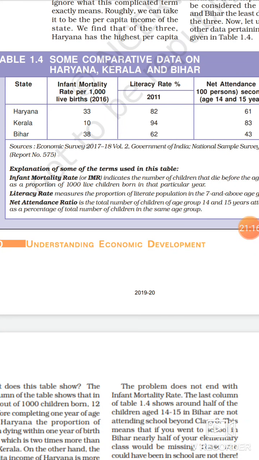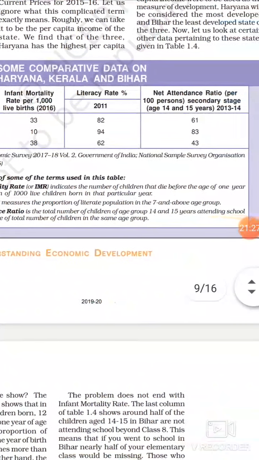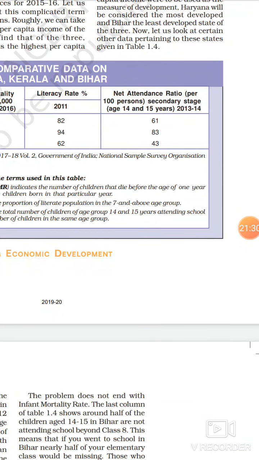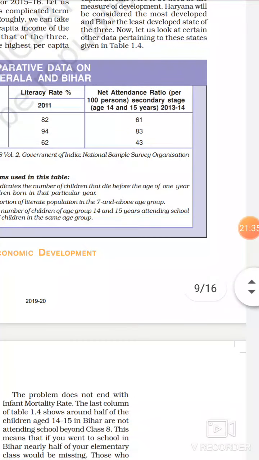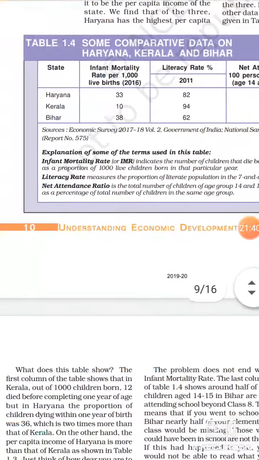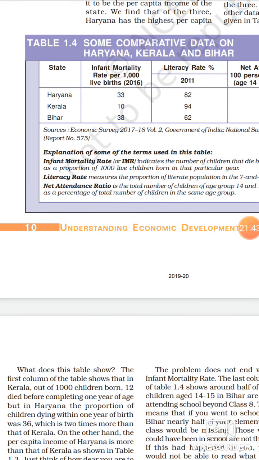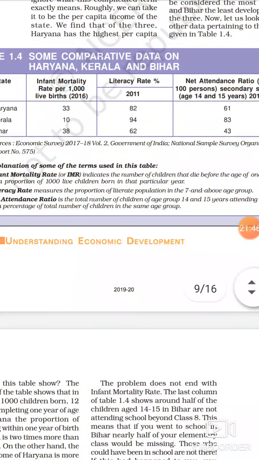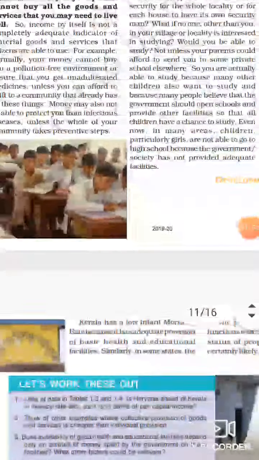You need to write these three into your copies: infant mortality rate, literacy rate, net attendance ratio. These definitions in your notebook. So Kerala and Haryana, we see education is also better in Kerala in literacy, and attendance ratio is also better in Kerala. So you will check out all these terms, net attendance ratio also. These are important 1 mark questions. So we would say that this is not true.